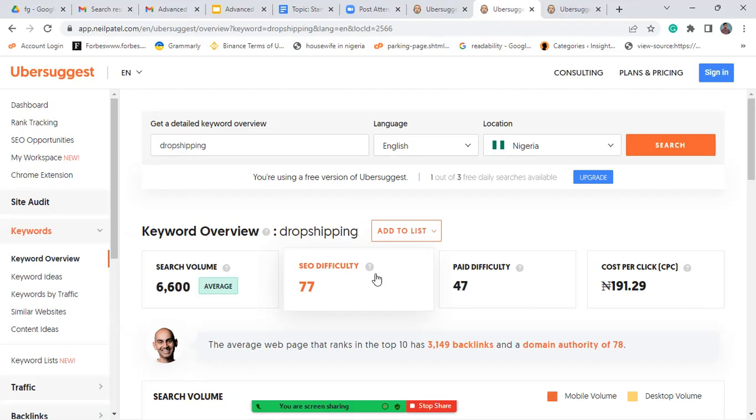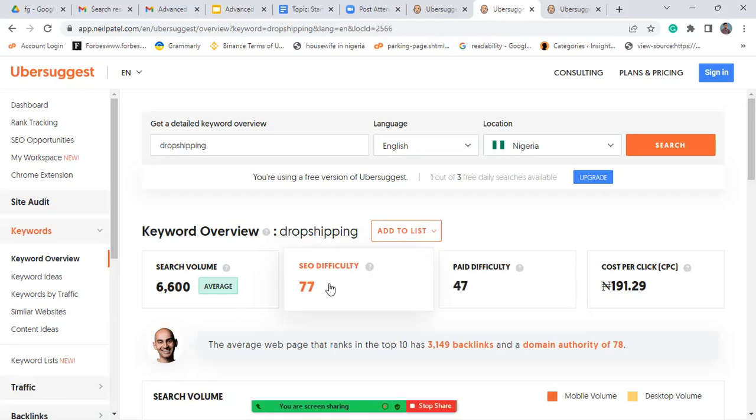SEO keyword difficulty simply means, if I'm writing an article on this topic, for example dropshipping, remember you are not the only one who will want to write on it. Thousands of other people will also want to publish an article on dropshipping. So what does that mean? What's the probability that when you write your own article, after doing all the SEO magic in the world, you will actually rank on Google's first page? The probability is based on the percentage, the keyword difficulty.